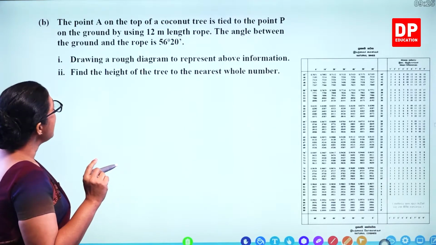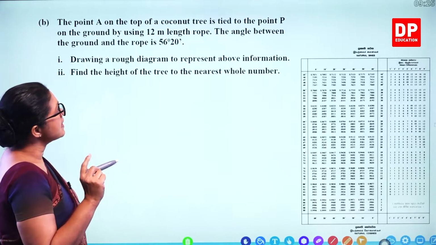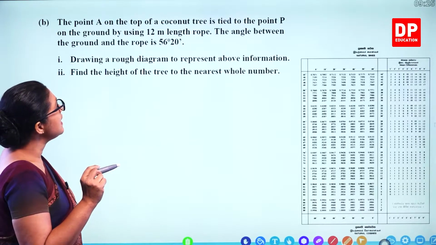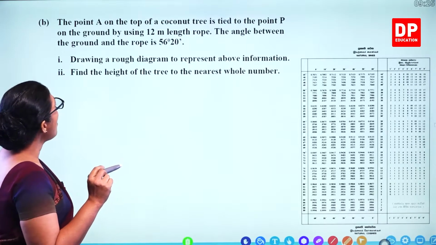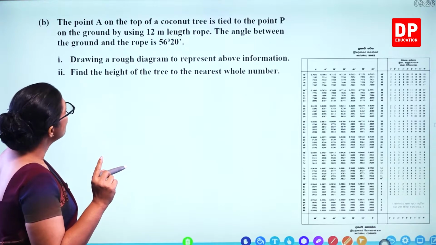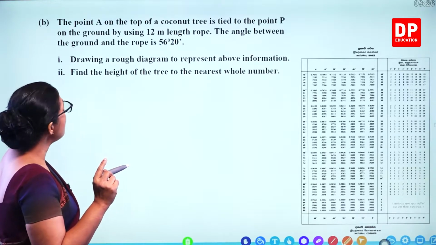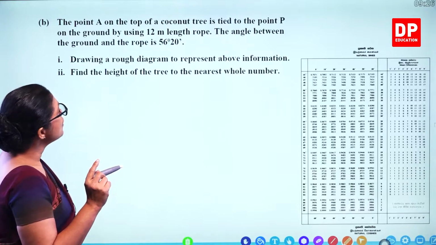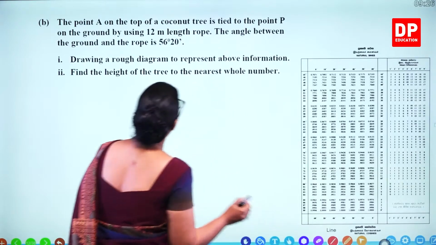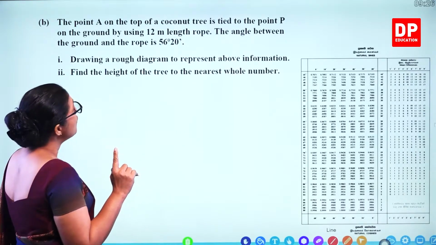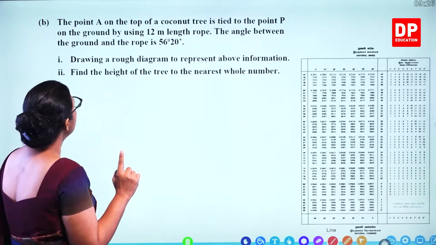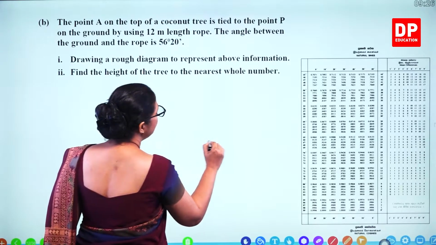The point A on top of a coconut tree is tied to the point P on the ground by using a 12-meter length rope. The angle between the ground and the rope is 56 degrees and 20 minutes. Drawing a rough diagram to represent the above information, find the height of the tree to the nearest whole number. So you have to sketch it. So we'll draw the diagram.